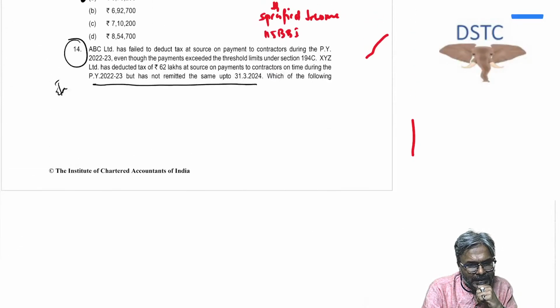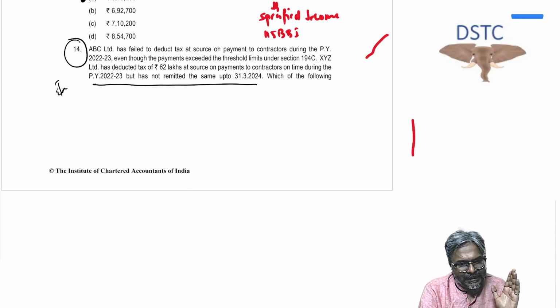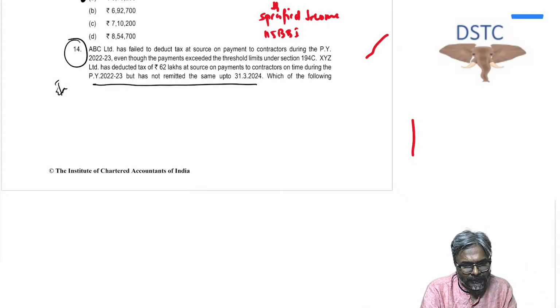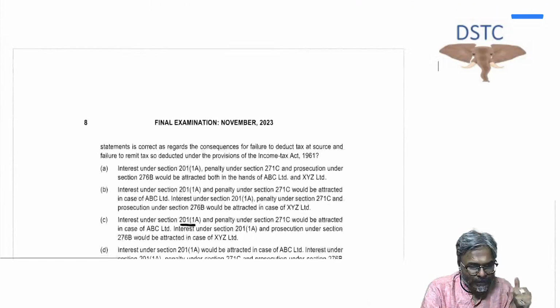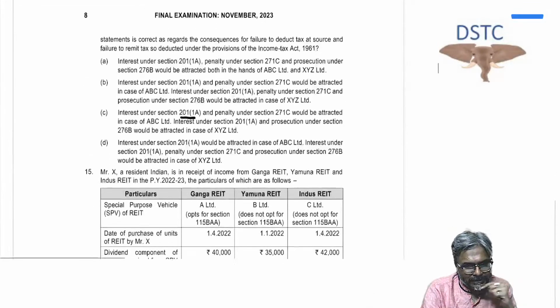ABC Limited has failed to deduct the tax at source to the contractor during the previous year 22-23, even though the payment exceeded the threshold of 194C. XYZ Limited has deducted tax of rupees 62 lakhs at source on payment to contractors on time during the previous year 22-23, but has not remitted up to 31st March 2024. Which of the following statements is correct, students?